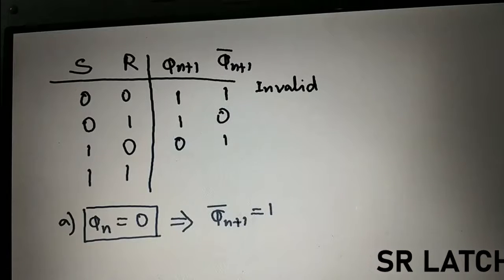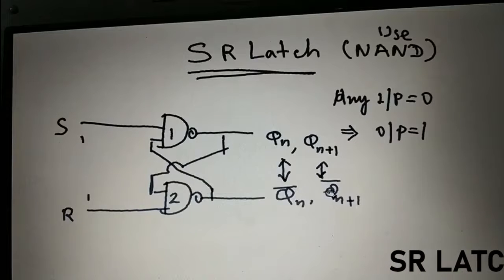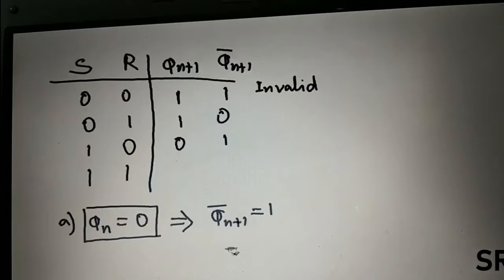Now Qn plus 1 bar is 1. This 1 will go and be the input to gate 1. So here S is already 1 and there is also 1. 1, 1 will give you 0, right? So now we are getting Qn plus 1 as 0.